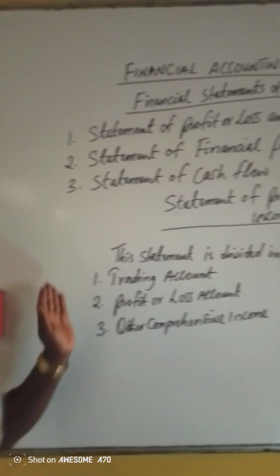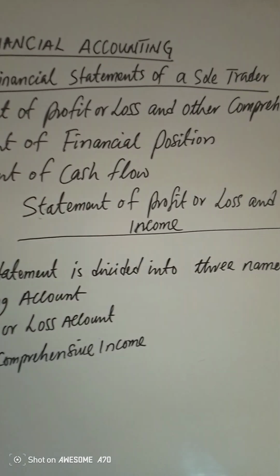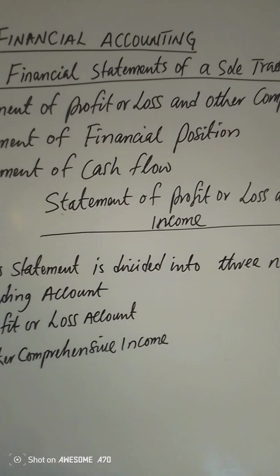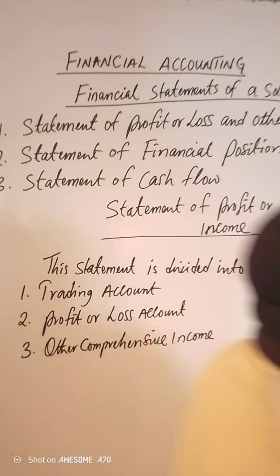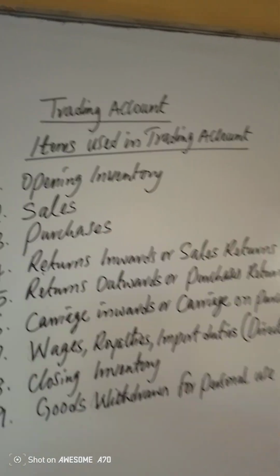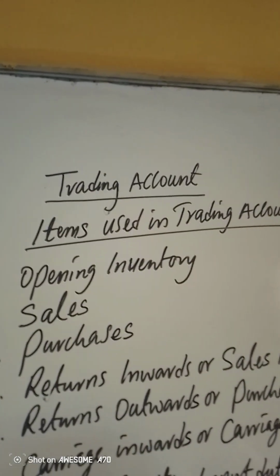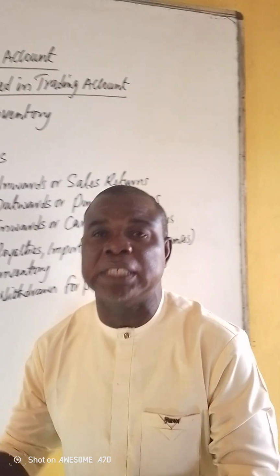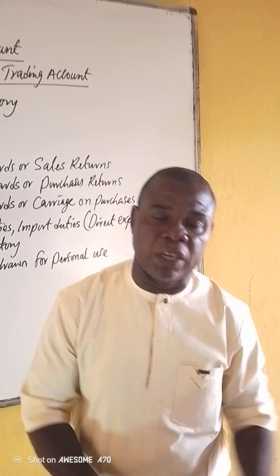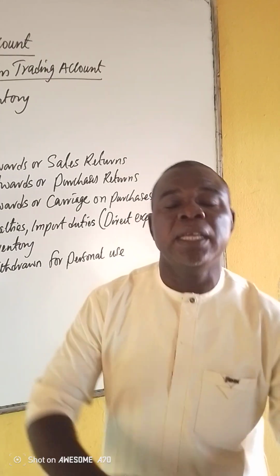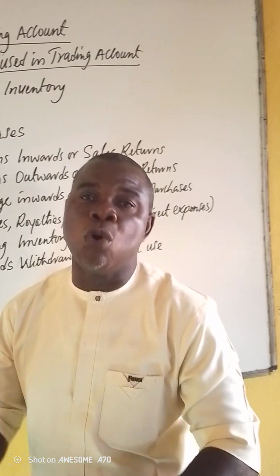So we are going to take the statements one after another, logically, as we understand how each of the statements is prepared in financial accounting. Let's quickly go to the first section, which is the trading account. What is a trading account? A trading account is an account that is prepared by the business to determine the gross profit of the business.